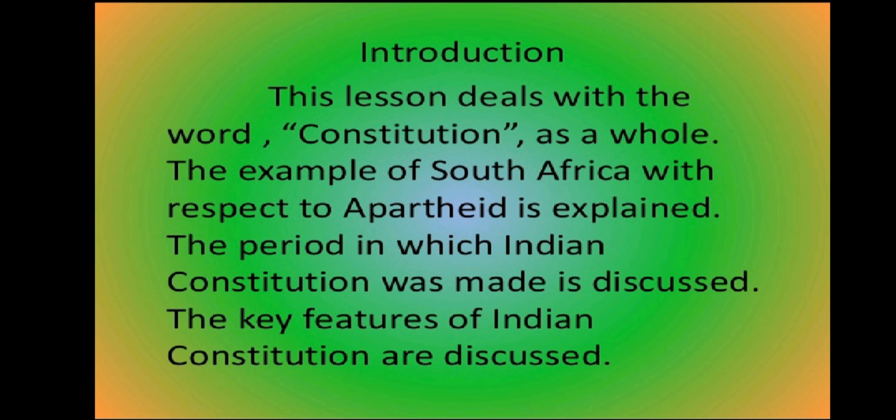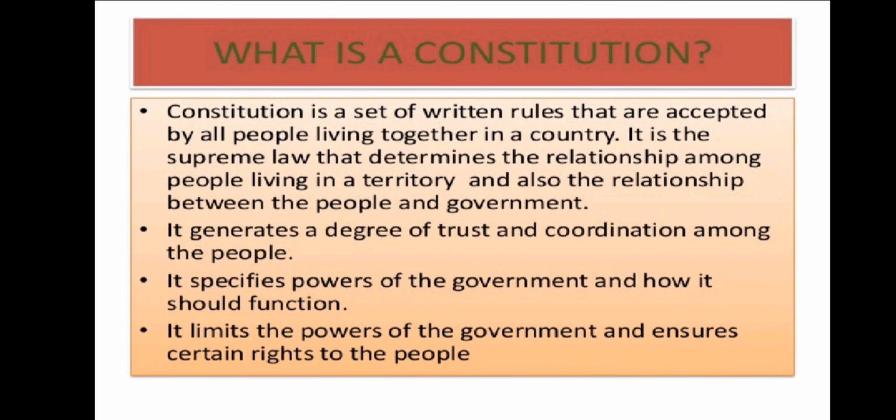So, let us know what is constitution. Constitution is a set of written rules that are accepted by all people living together in a country. It is the supreme law that determines the relationship among people living in a territory and also the relationship between people and government.